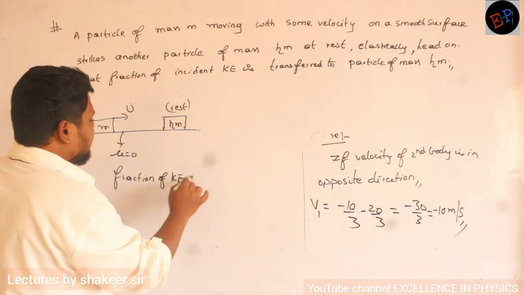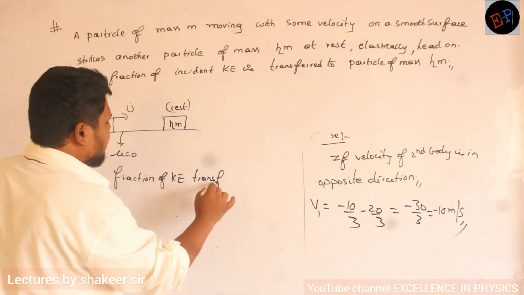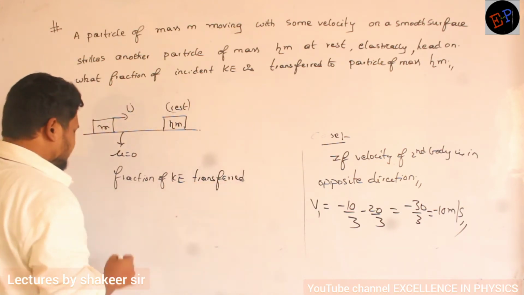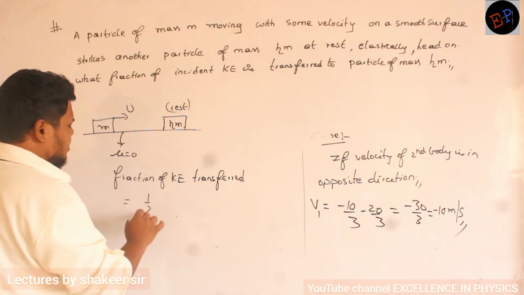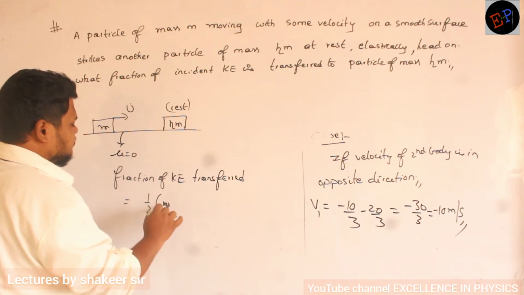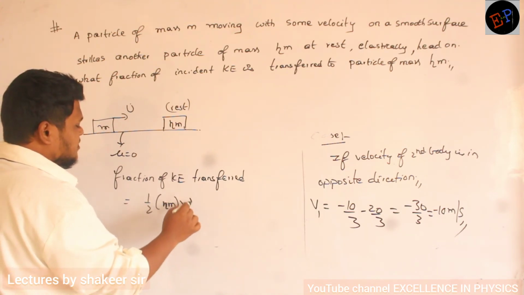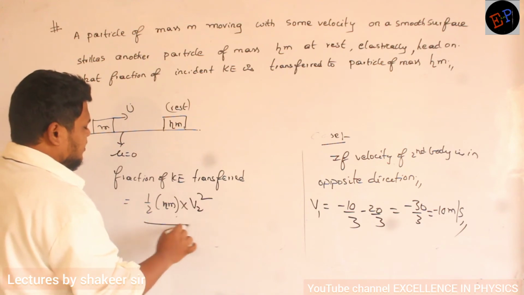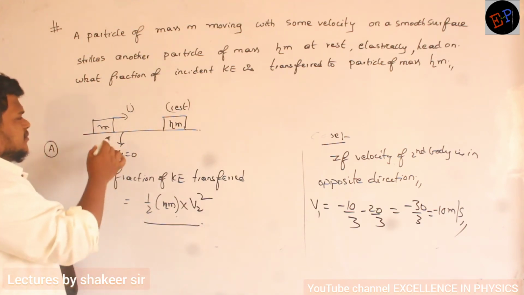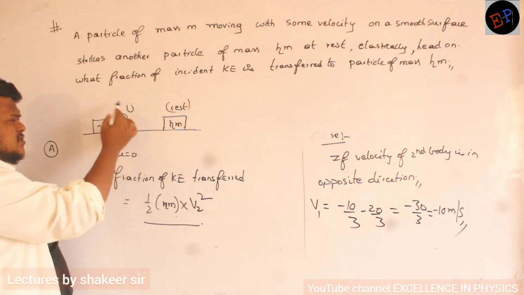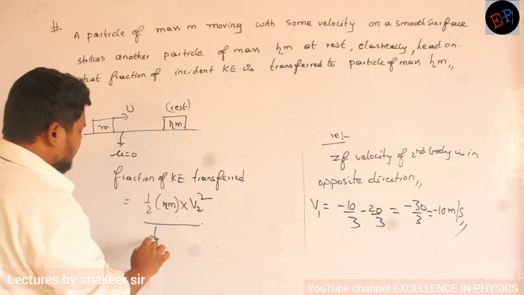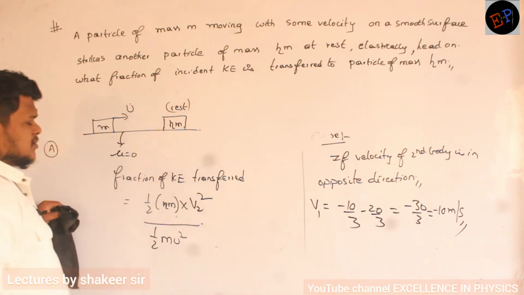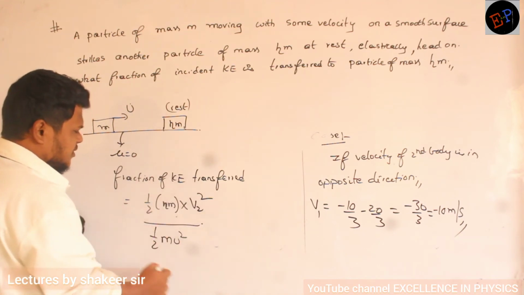It is equal to half eta m into its final velocity, let it be v2 square, divided by the initial kinetic energy, which is totally possessed by first body only, so I will write half m u square. If I can calculate this one, this is my required answer.